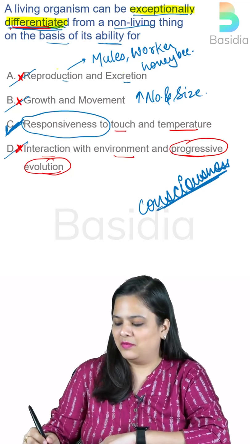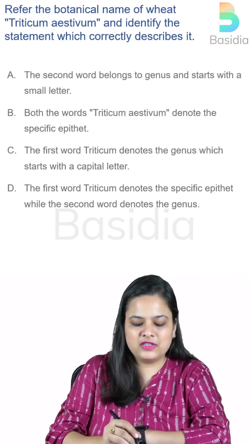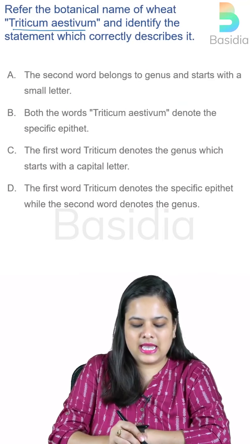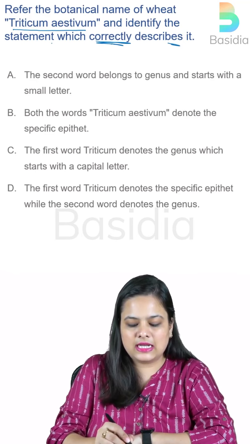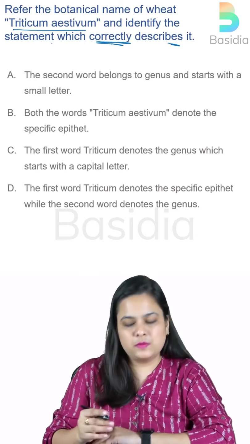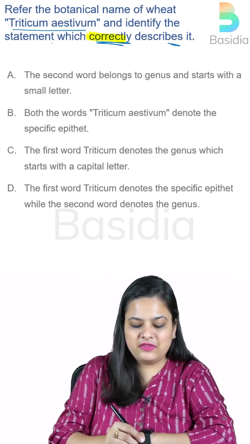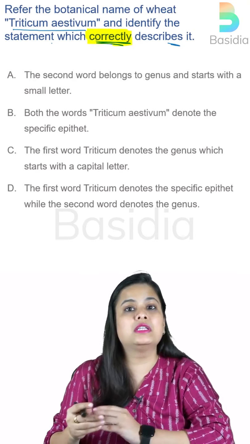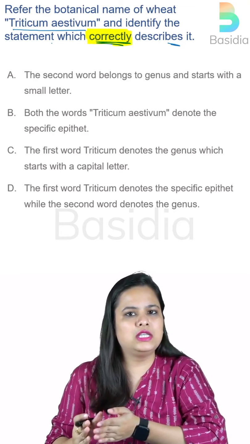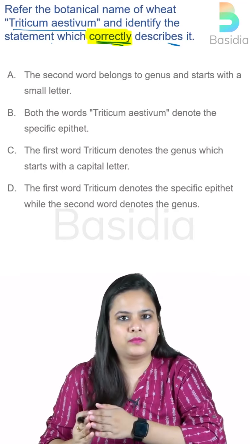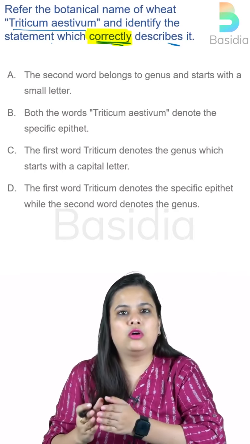Okay, now moving to the next question: refer to the botanical name Triticum aestivum and identify the statement which correctly describes it. In this particular question, they have specifically asked which option is correct. They could have just asked which is not correct, or not true, or true.